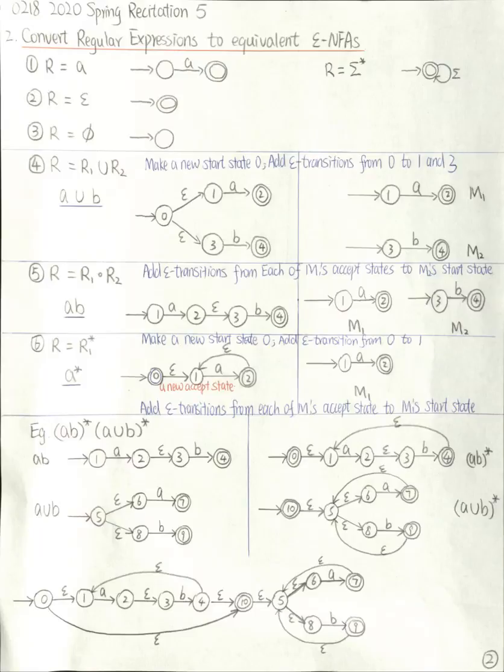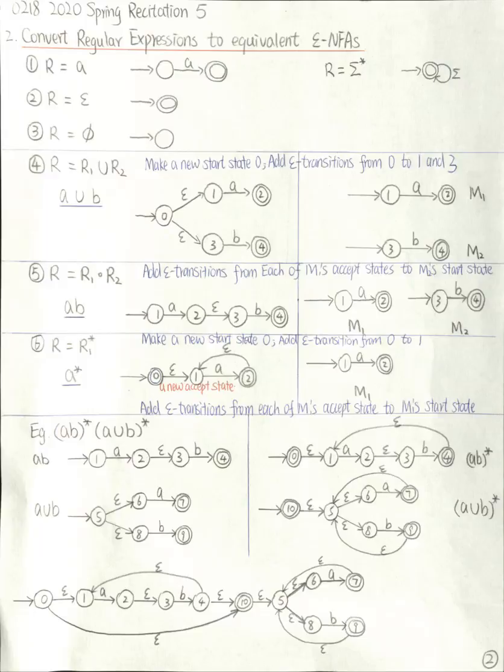Now let's turn to the second topic. We want to convert regular expressions to equivalent NFAs. There are 3 basic forms of regular expressions. The first one is the regular expression contains a single symbol, like A. In this case, the equivalent machine has only 2 states, the start state and an accept state, and only one transition from the start state to the accept state. In this case, only string A is accepted by this machine and nothing else.